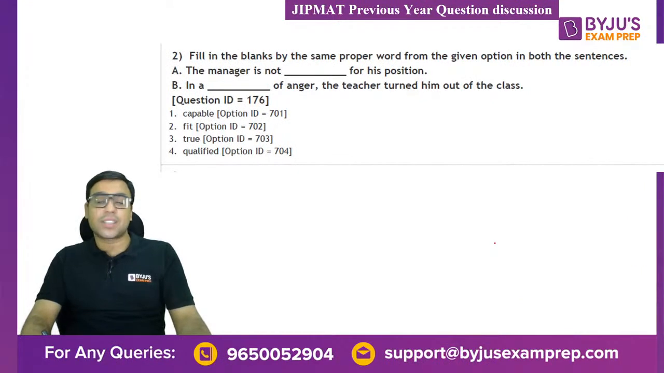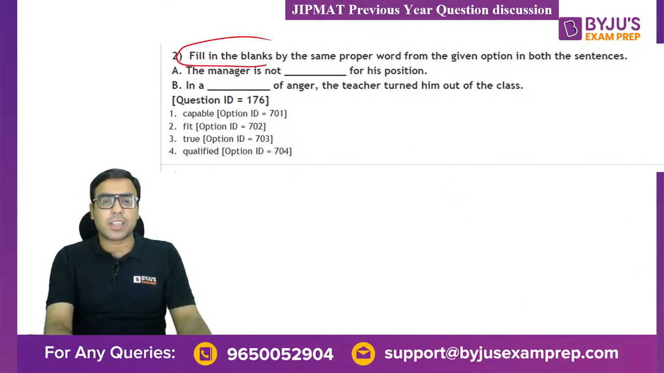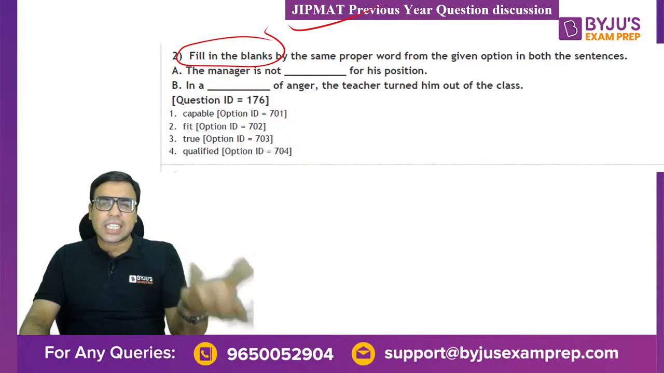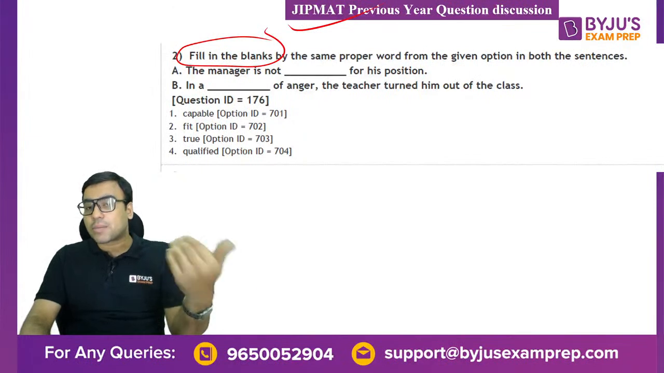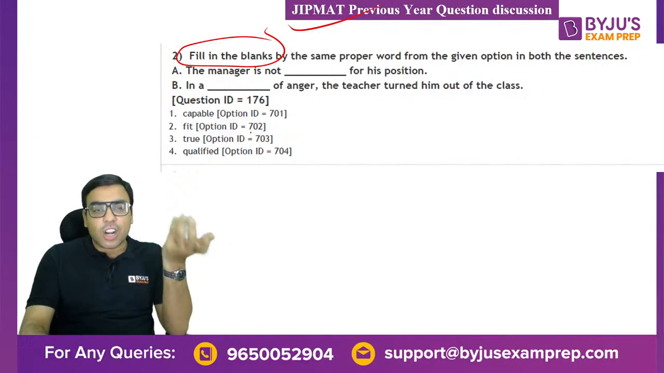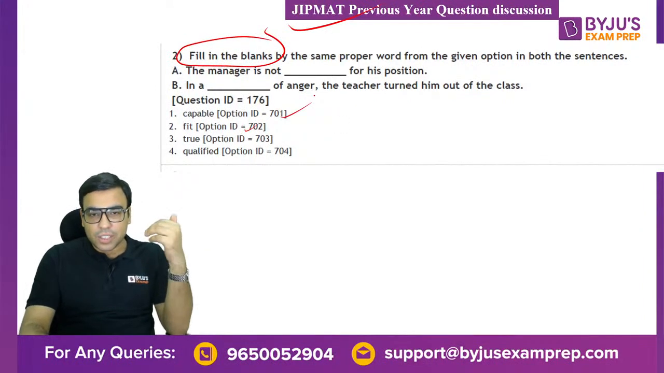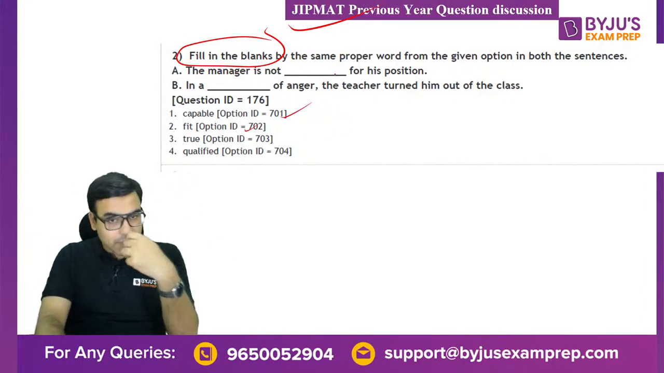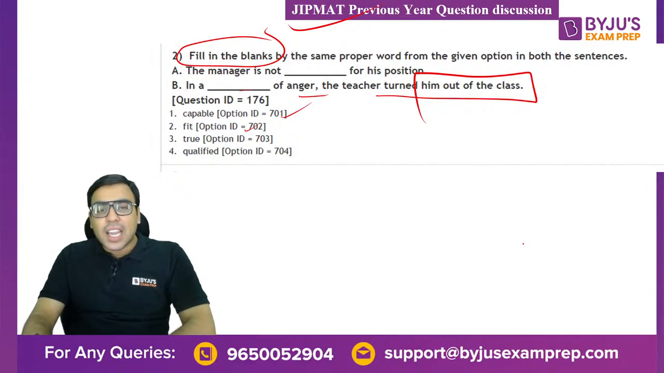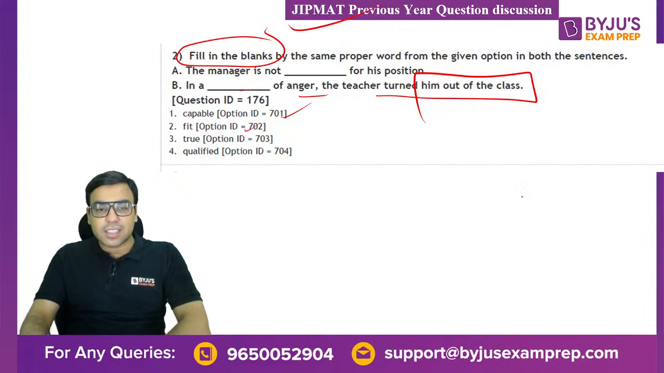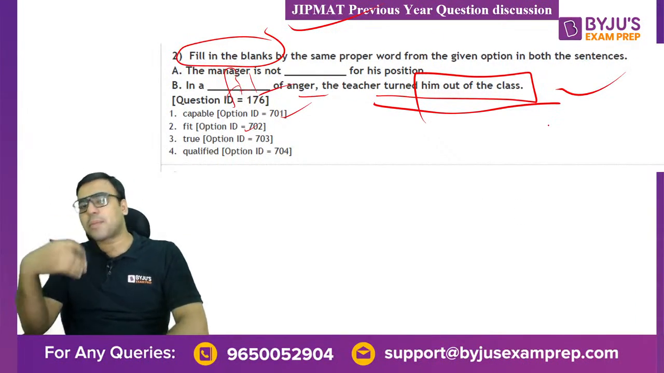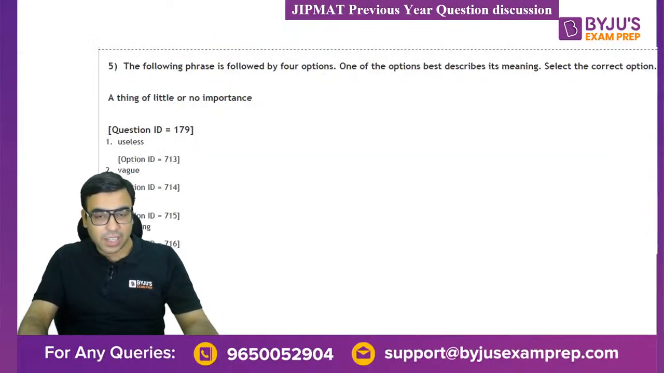The next one is also, of course, a fill in the blanks question based on English. They're asking about basic conjunctions and prepositions. These are the basic things that also come with the learning of English. The manager is not a dash for his position. So not fit for, is not capable of, you should find the word. In a dash of anger, the teacher turned him out of the class. In a fit of anger, right? So it's in a fit of anger, the teacher turned him out of the class. So these are basically the basic English questions that you will learn, right?